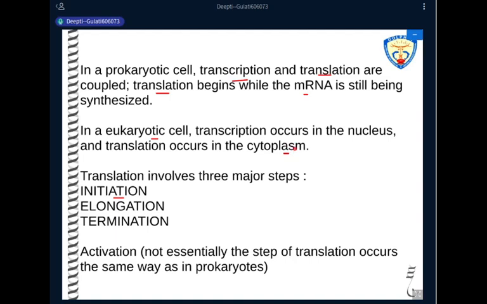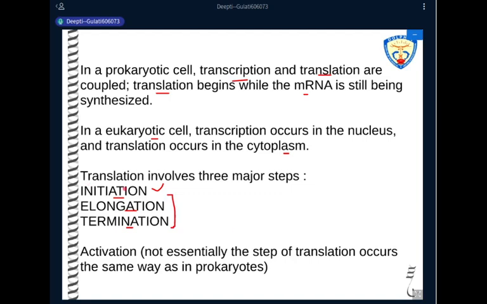Now, what differs here is that messenger RNA in the eukaryotic system does not have any Shine-Dalgarno sequence. So to recognize and bind to the ribosome, you remember it has a cap present at the 5' end. So the major difference in the translation of prokaryotic and eukaryotic systems is mainly at the initiation step. Elongation and termination take place in almost a similar manner. The difference is in the factors which are involved.